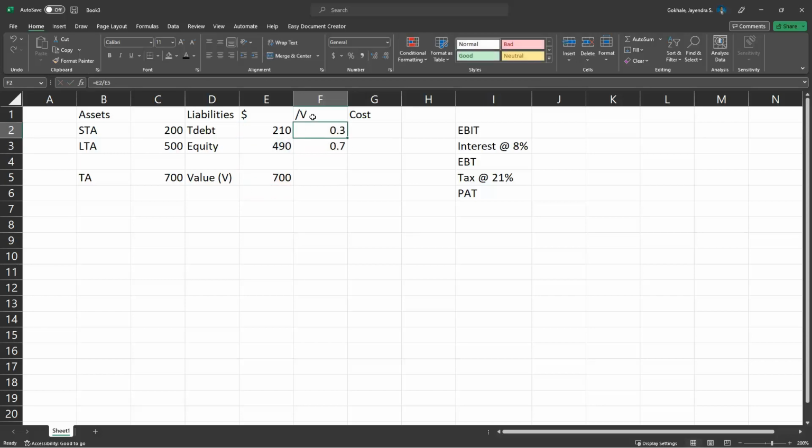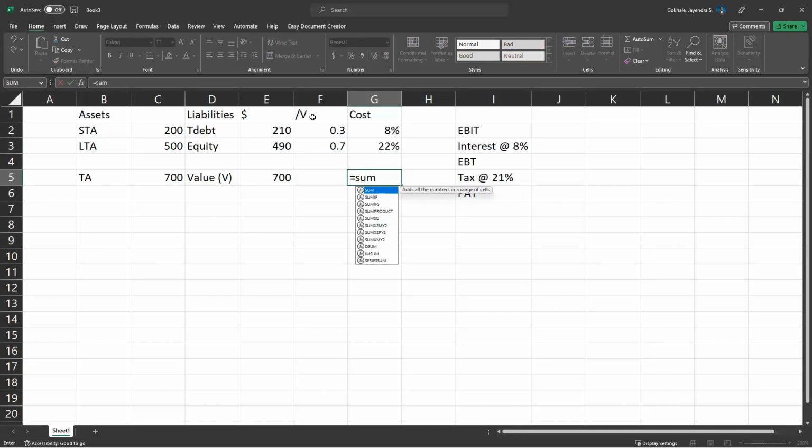So 30% and 70% respectively. And then the cost of debt is 8% and 22%.